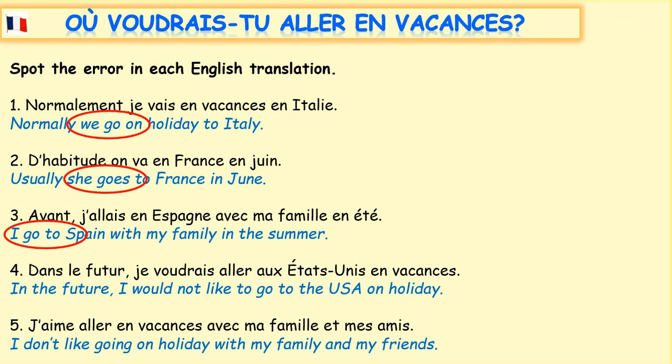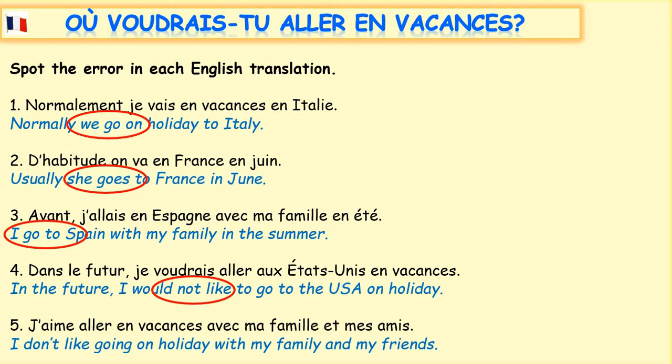Number 4 now. Dans le futur, je voudrais aller aux États-Unis en vacances. So dans le futur, in the future, notice there's no E on futur in French. Je voudrais aller, I would like to go, aux États-Unis, to the United States, en vacances, on holiday. If we look at the English, we've got I would not like to go. So there is the error. We don't need it in the negative.